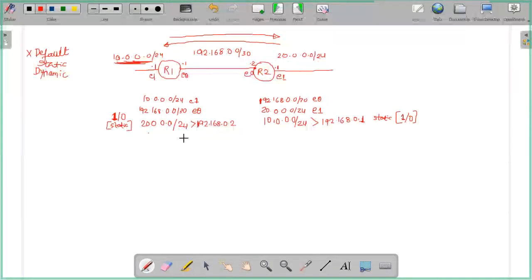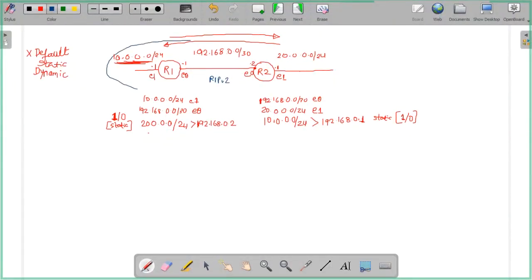This part is clear. Now let's say you run a routing protocol. You are new, and you enabled RIP version 2 between these two routers.